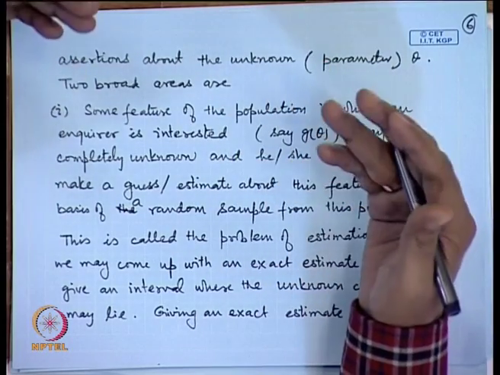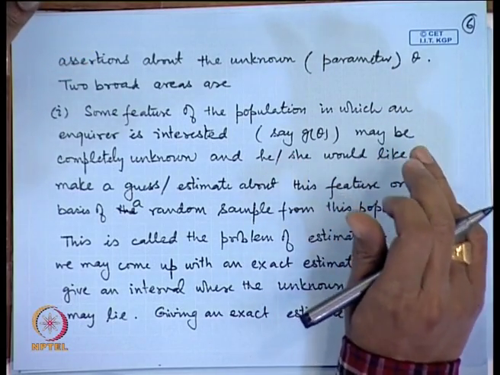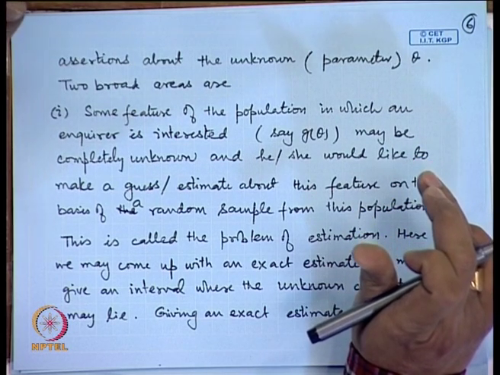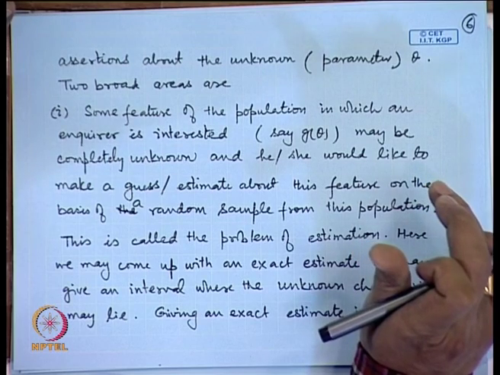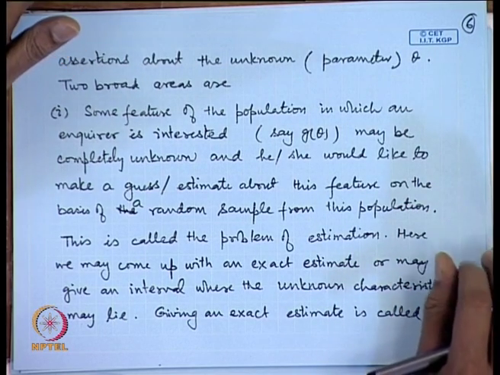Here we can break this up into two broad areas. One is that some feature of the population in which an experimenter or inquirer is interested, say g(θ), may be completely unknown, and the experimenter would like to make a guess or estimate about this feature on the basis of a random sample from this population. This is called the problem of estimation.